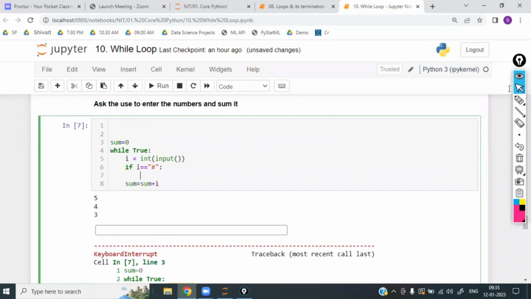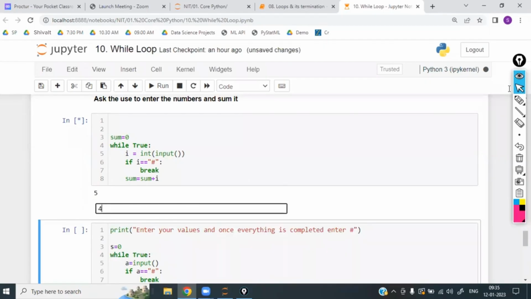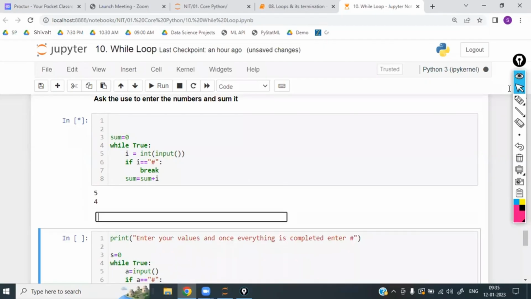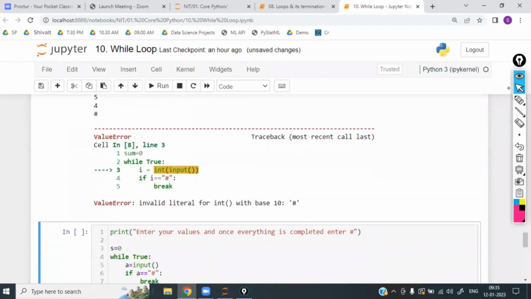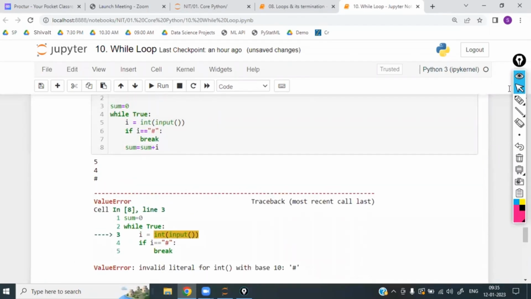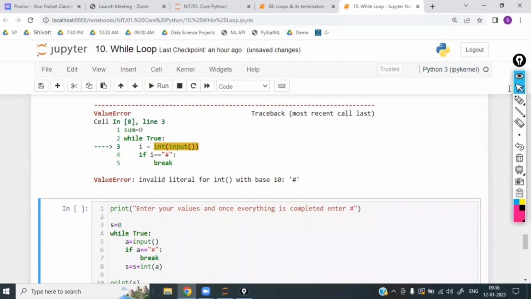Now here I will come with this one: if it is hash, break. And I will re-execute the code. 5, 4, and a hash. Now it is going to throw an error. What is the error? Once I have entered hash, hash is not able to be converted. I is equal to int of hash, so it is going to throw the error for int of hash. This line is getting the error.